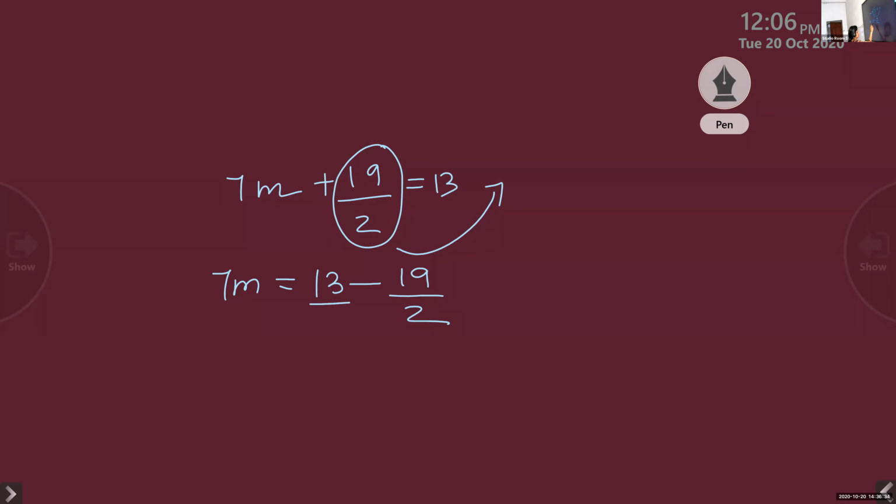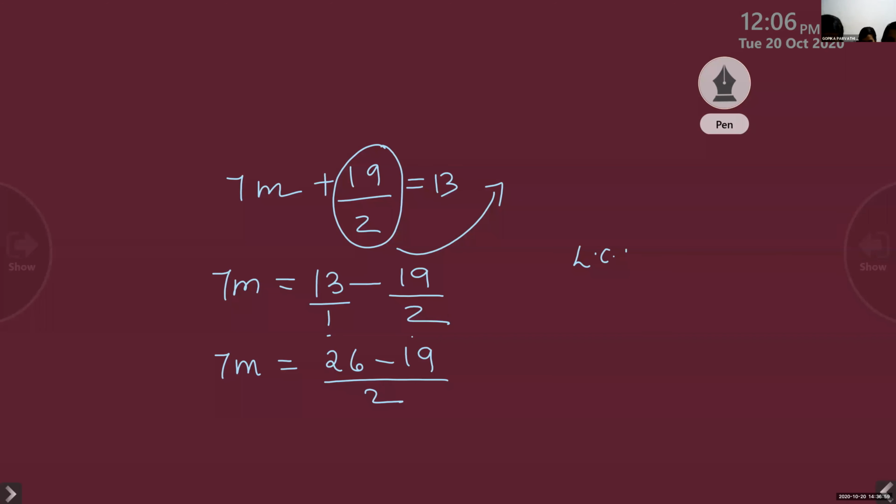This we will take as 13 by 1 minus 19 by 2. So what is the LCM here? 2. The LCM is 2. So for 7m, we have to multiply with 2. So what will it become? 26 by 2. You understand that step?